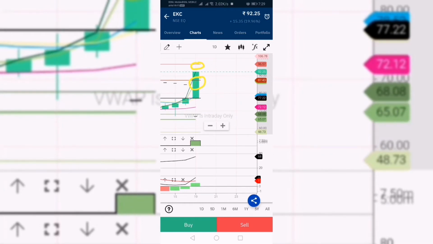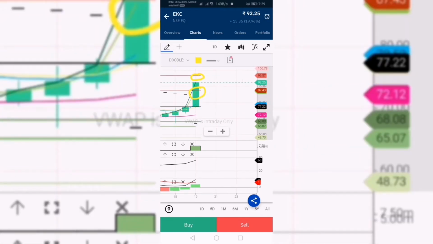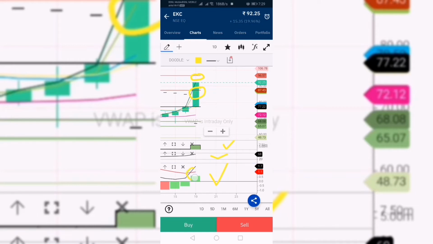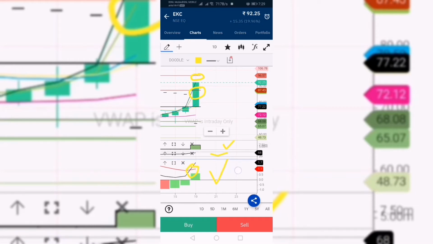Here the volume also has been increased. And the RSI is also increasing to 68, that is going above. And the MACD has also given the cut upside. You can see here this cut is also given.